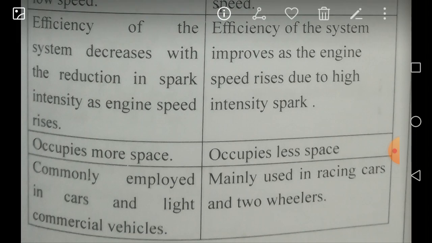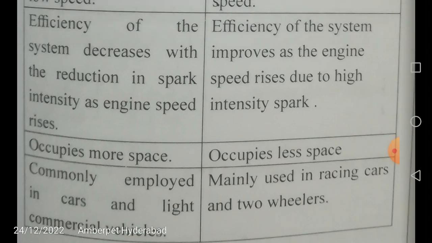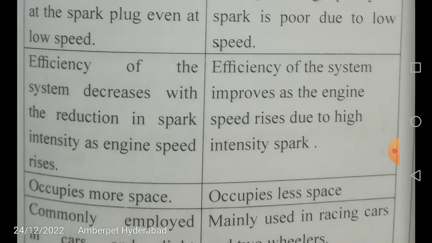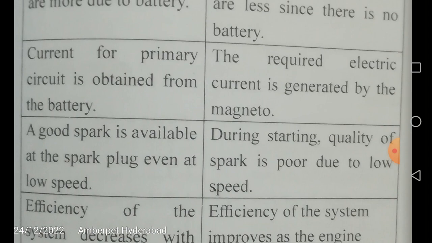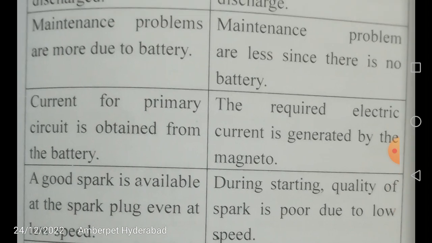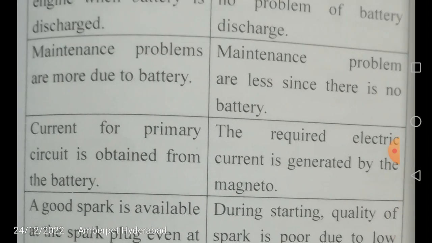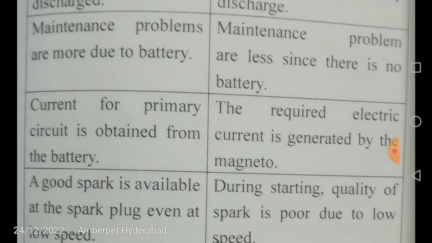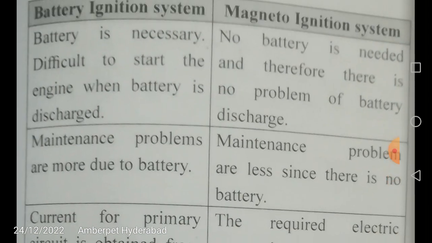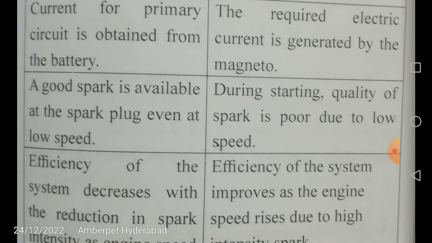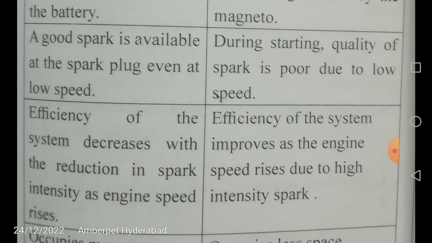So these are the main differences between battery ignition system and magneto ignition system. Especially you have to remember the differences related to spark strength, then space, then the main elements of the battery ignition system and magneto ignition system, and also their application, that is, where exactly these two ignition systems are used.